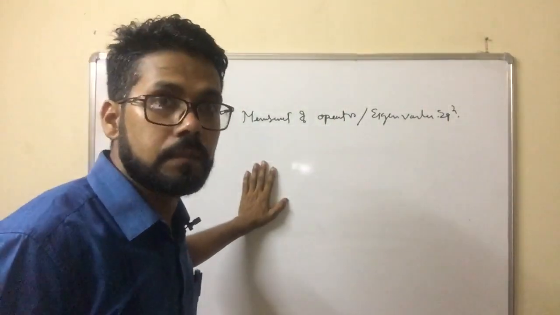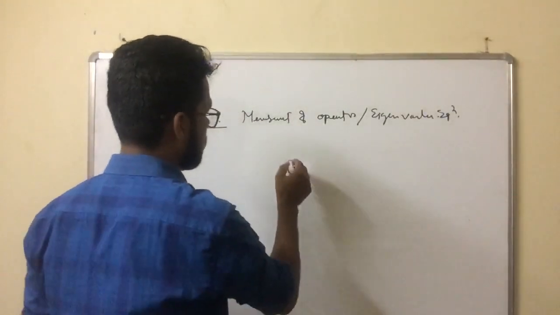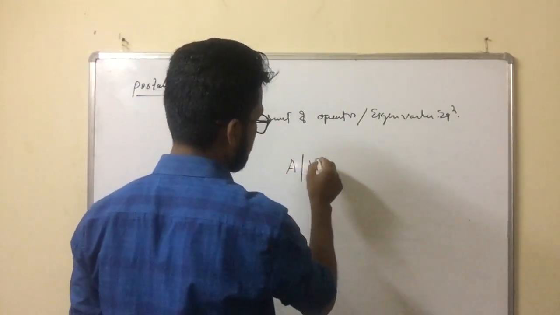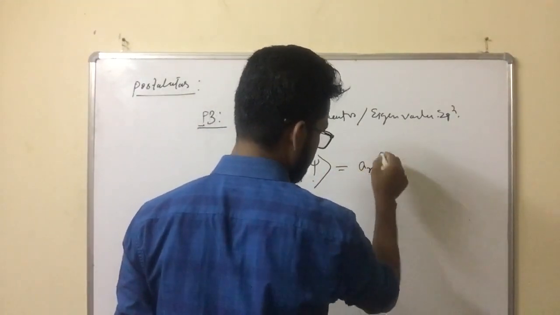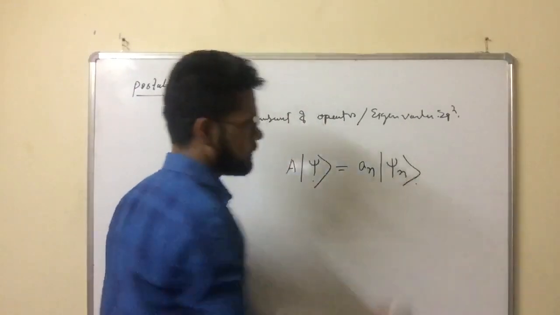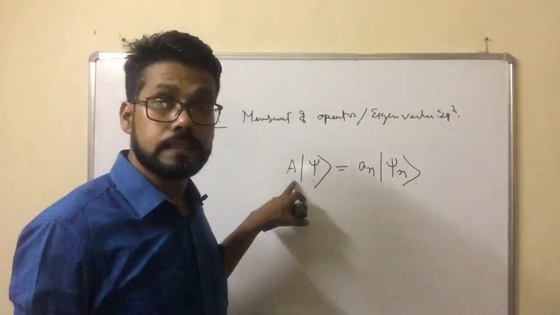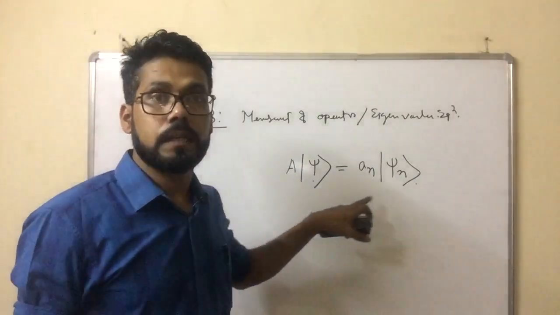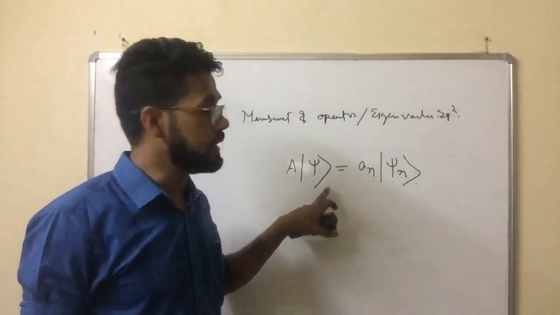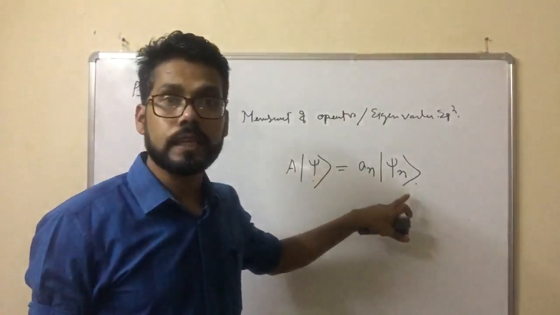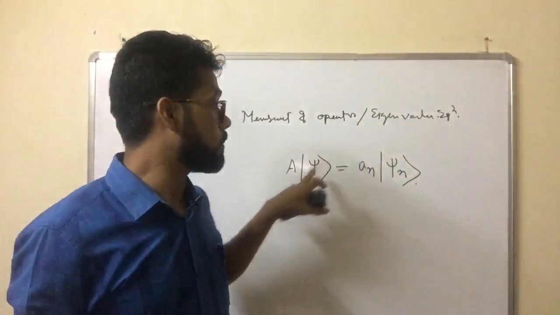The measurement of an operator is best understood with the help of a mathematical function. Suppose A is the operator. If we operate on a particular function, it will move to another function. What does it mean? The measurement of an operator A can be understood by the eigenvalue equation. Here A operates on a particular state and moves it to another state, and this new state is characterized by an eigenvalue. This eigenvalue is one of the measurement values of the operator A.